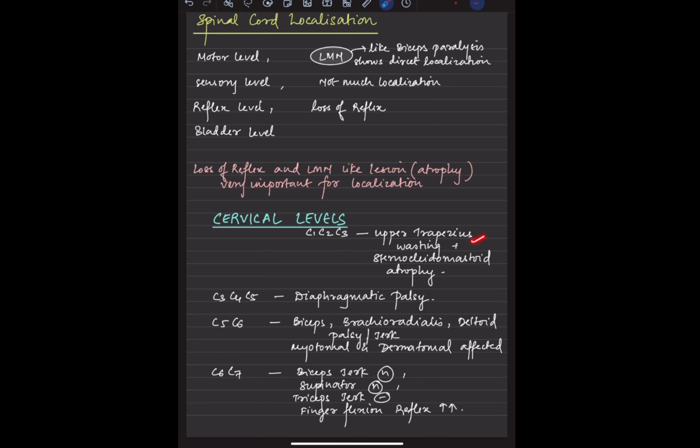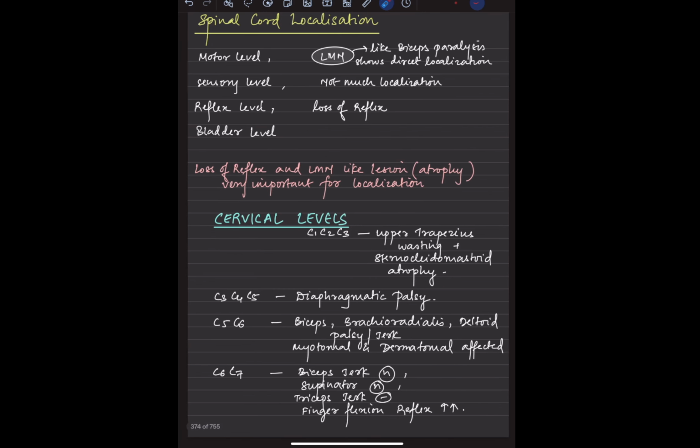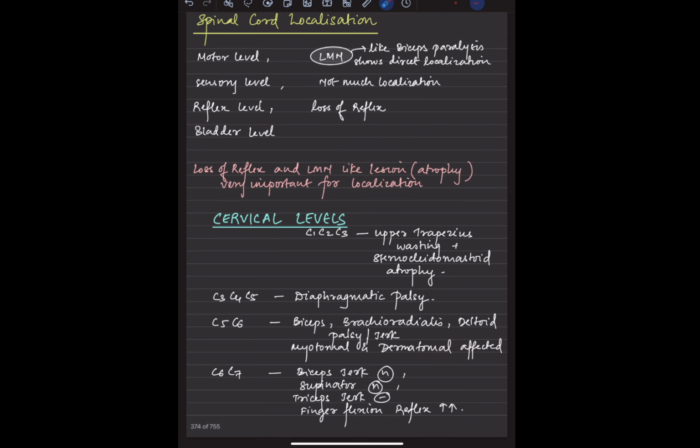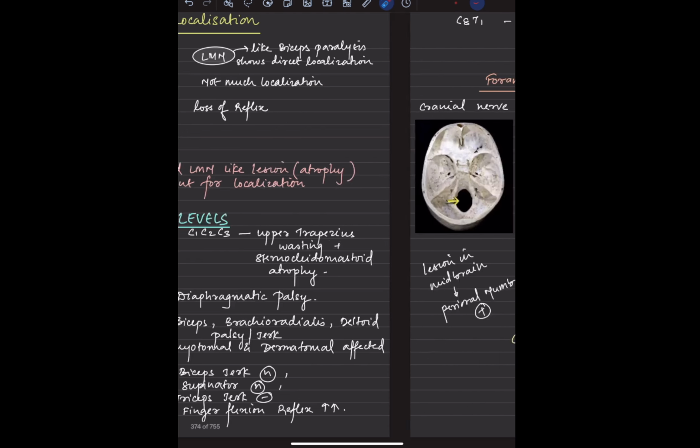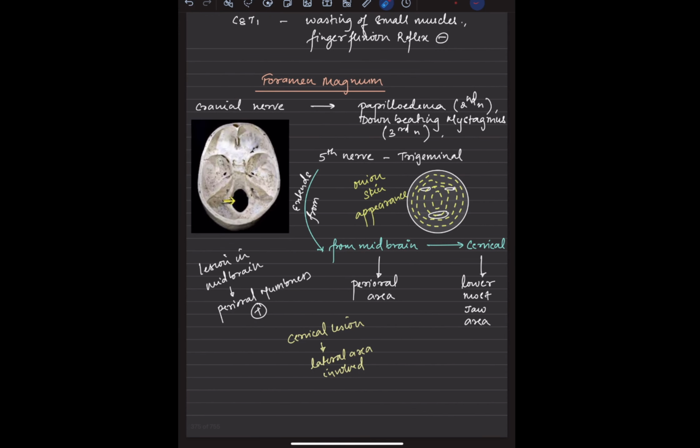C1, C2, C3: trapezius and sternocleidomastoid. Now this is not in detail. If you want a detailed discussion, Harrison would be a good source. Ballour is one where they have classically described the C1, C2 and lumbar, thoracic levels. The levels have been very well explained. Then we have C3, C4, C5: diaphragmatic palsy would be expected in such patients. C5, C6: biceps, brachioradialis, deltoid. C6, C7: triceps, finger flexion will be affected.